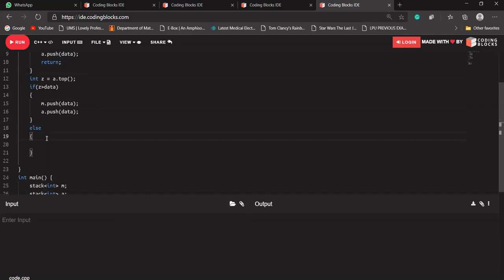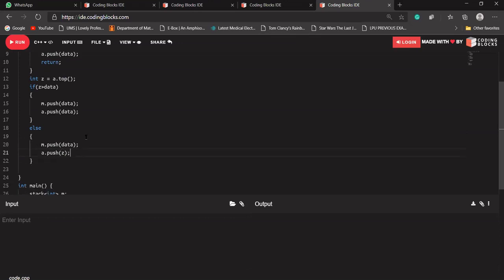If the data at the top of our auxiliary stack is less than the data that has to be added, then we just have to push the data at the top of our main stack, and in our auxiliary stack we just have to push that minimum value again.